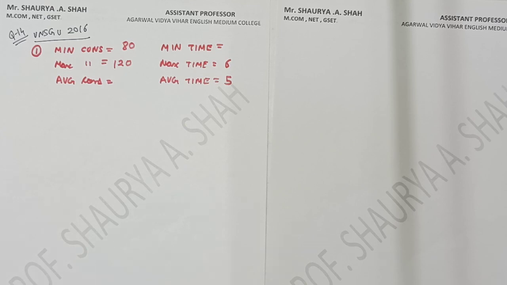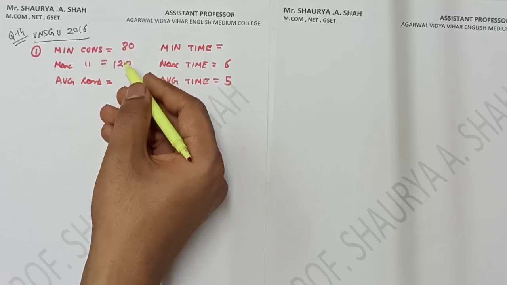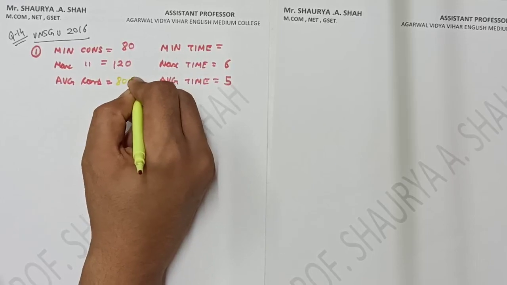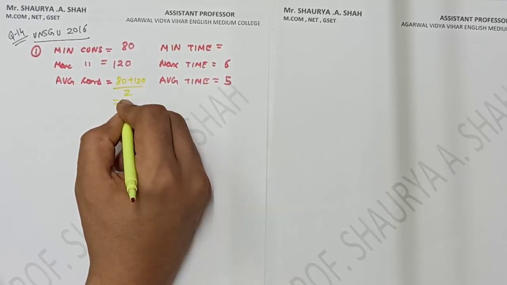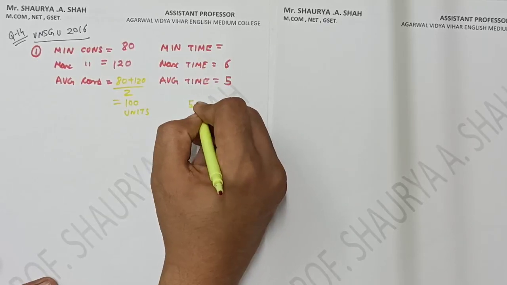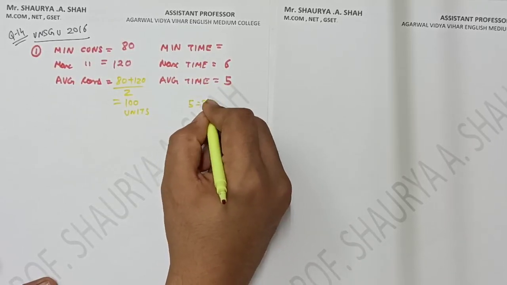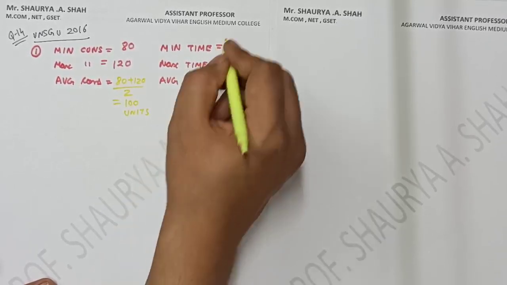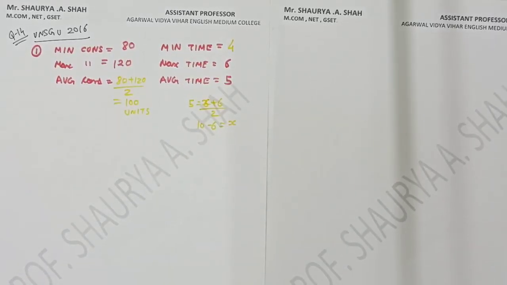Now as usual we calculate, right? What is your average consumption? Minimum plus maximum divided by 2. So 80 plus 120 divided by 2 gives me the answer of 100 units. Hope it's clear. So average consumption I have calculated. Now minimum time. Average time is equal to minimum plus maximum divided by 2, that is x plus 6 divided by 2. Here 10 minus 6 is equal to x. So my minimum time is 4 here, right? I hope it is clear to each and every student. So 4 weeks is my minimum time.